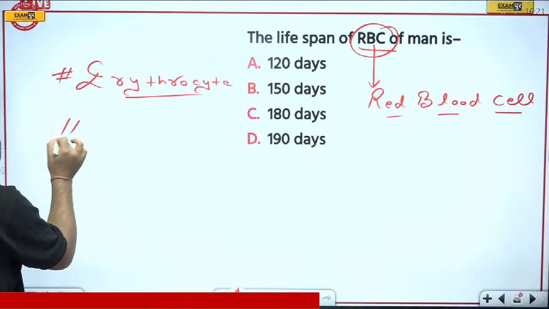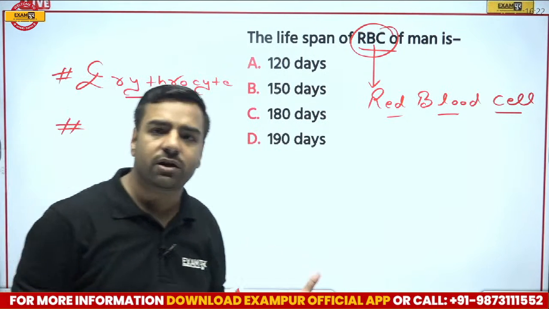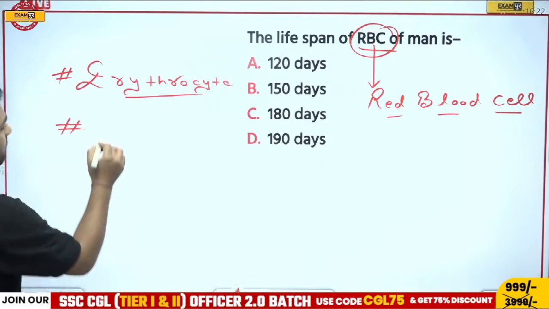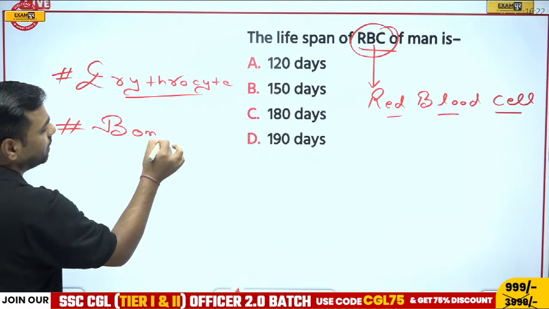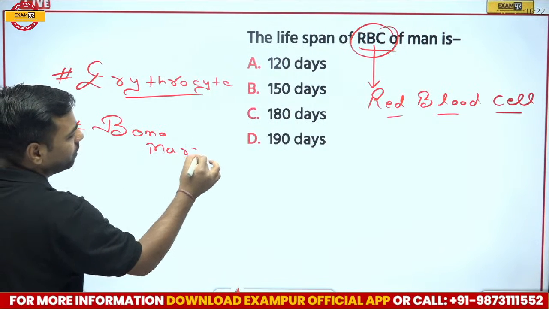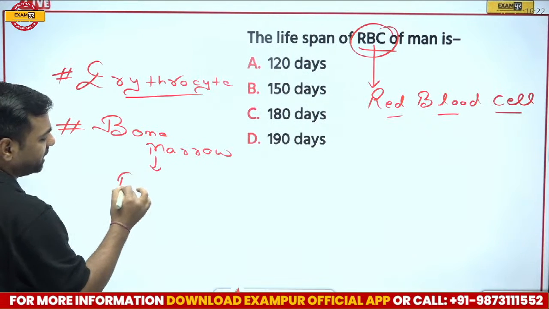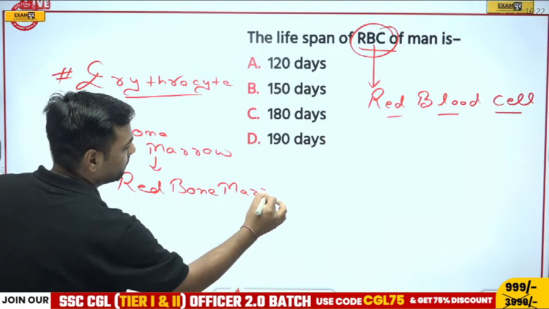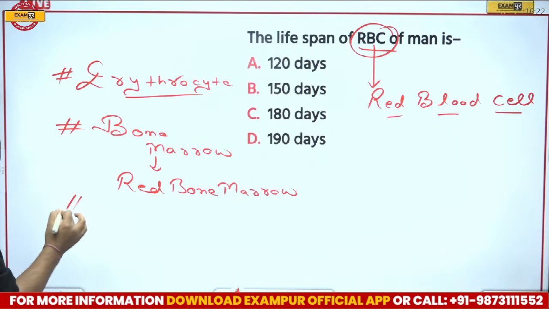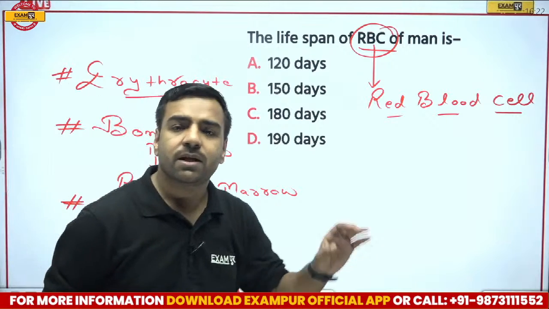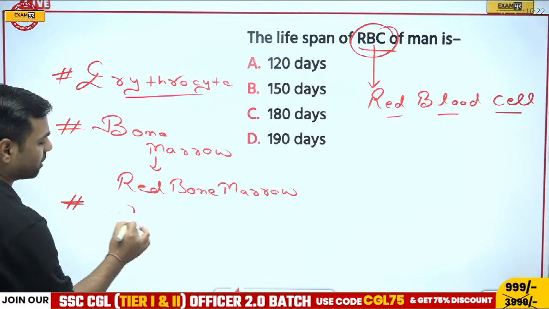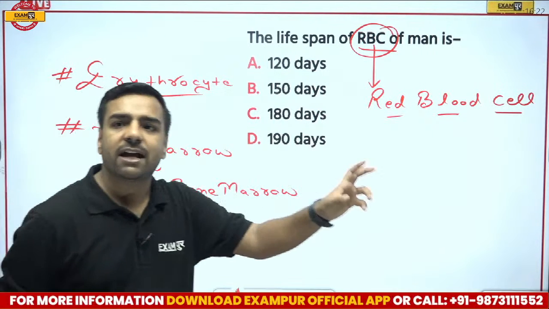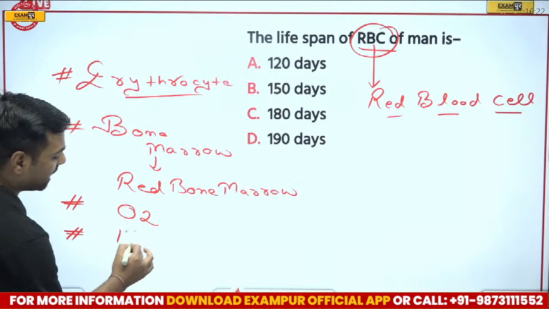Now, where do we get this RBC? There must be some location of its origination, right? This RBC actually originates from bone marrow, and that too from which bone marrow? It originates from red bone marrow. Since it originates from red bone marrow, it must be doing something. It helps in oxygen transportation. And what is its lifespan? Its lifespan is 120 days.